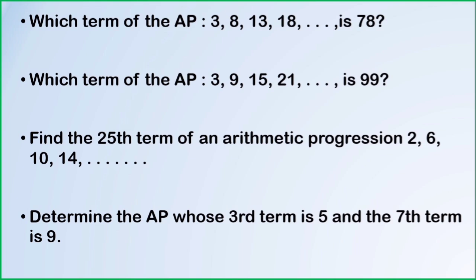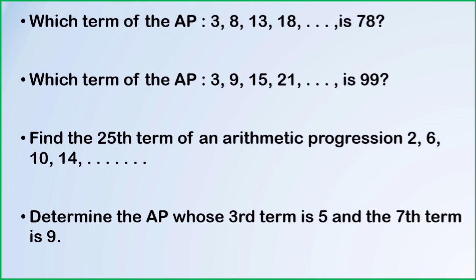Next question, finding the value of n: which term of the AP 3, 8, 13, 18 is 78? First step is to list down the AP, that is 3, 8, 13, 18. Find out a equals 3, d equals a2 minus a1, that is 8 minus 3, which is equal to 5. We need to find n equals question mark, and the last term is 78, that is the nth term an equals 78.